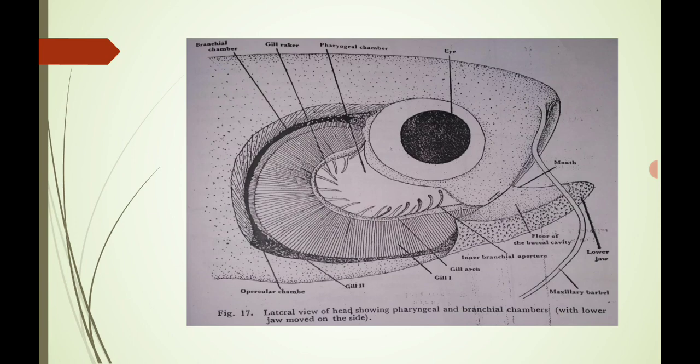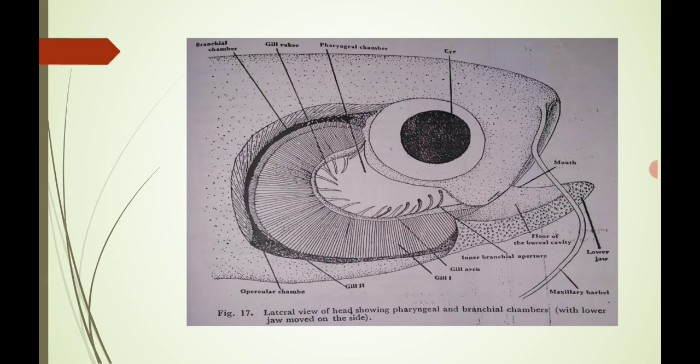As you know, these gills are present outside, in the head region of the fish. Here this big structure around it is the eye. Here the mouth region is present, with various barbels; the maxillary barbel is shown here.